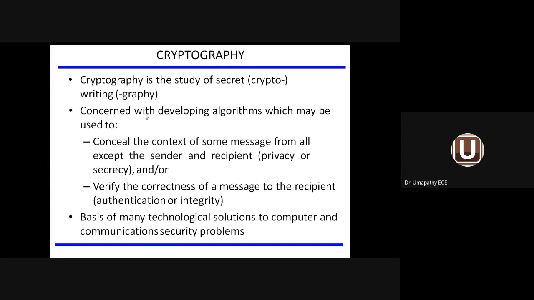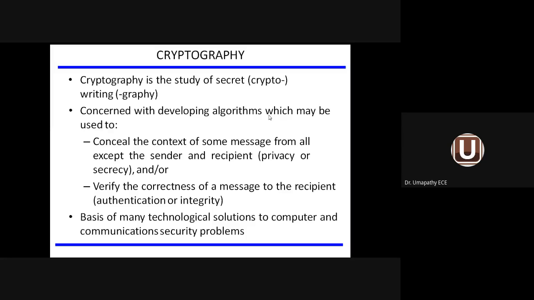Okay. What are the things concerned with developing an algorithm? The algorithm is also called cipher. To convert plain text to ciphertext, we need some algorithm. That algorithm is called the encryption algorithm. What do you mean by encryption? Converting the original message to a secured message, and then sending it to the receiver.